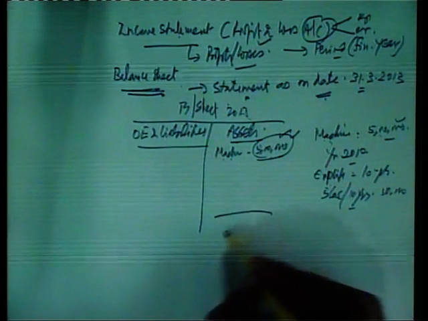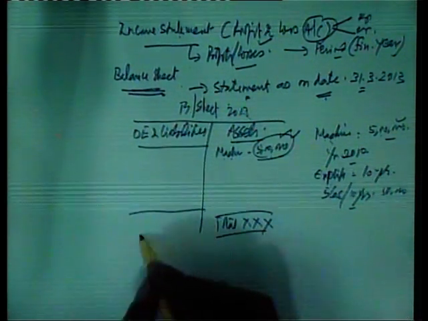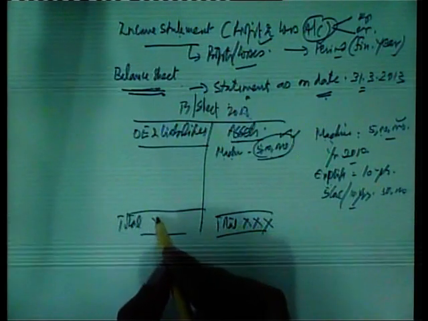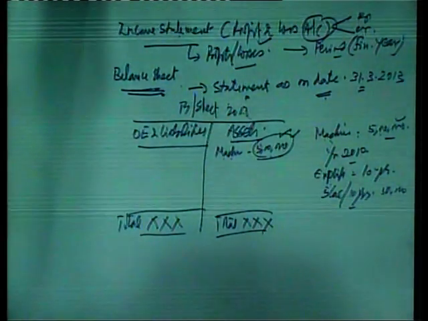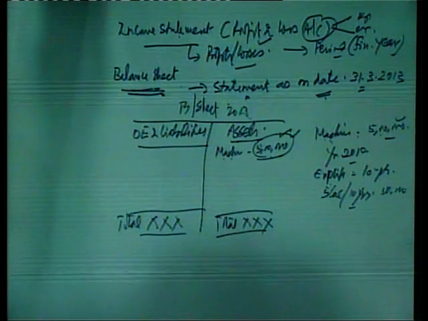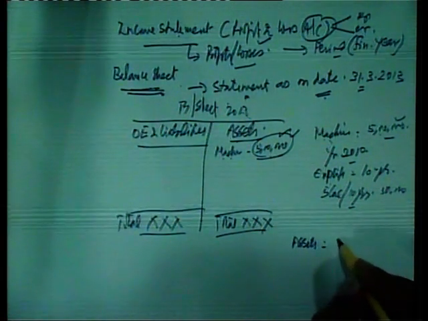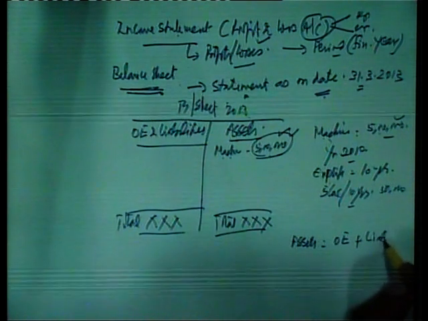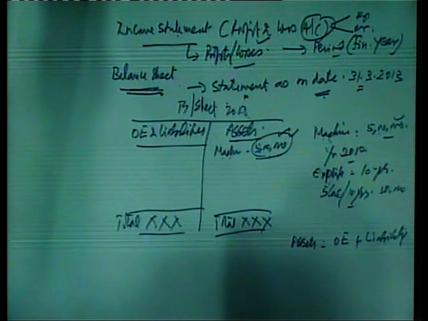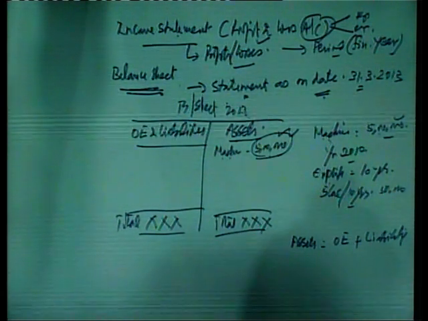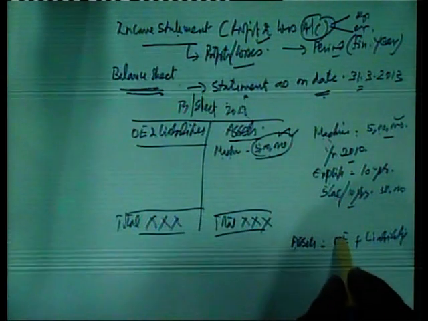So, here we have the total value of assets, let us say XXX, and the total on the other side is the same, as it is a balance sheet. The total of the asset side matches that of the owner's equity and liability side, and ultimately we have the accounting equation: assets equal owner equity plus liability. This means that for any asset in the organization, either the owners have a claim over the asset, which is known as owner equity,